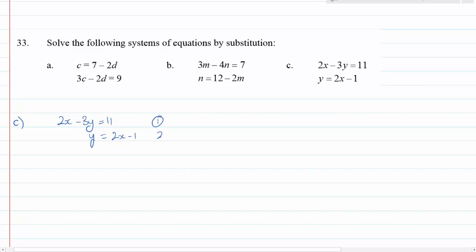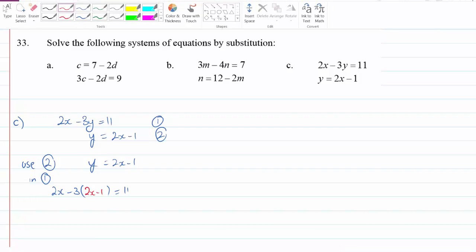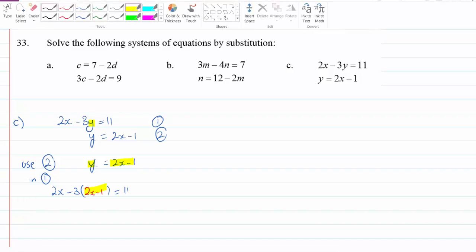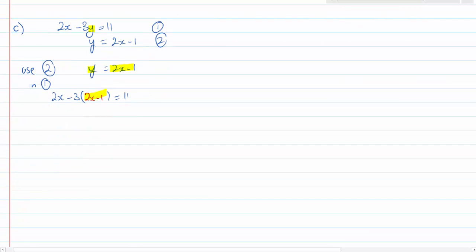So we're given 1 and 2. I'm going to use number 2, y equals 2x minus 1, and I'm going to sub that into number 1 to give me 2x minus 3 bracket equals 11, and inside of that is going to be my 2x minus 1, because that was a y, but y is equal to 2x minus 1, so therefore it's become a 2x minus 1. Swapping y out for what it's equal to. And now I just need to simplify this.